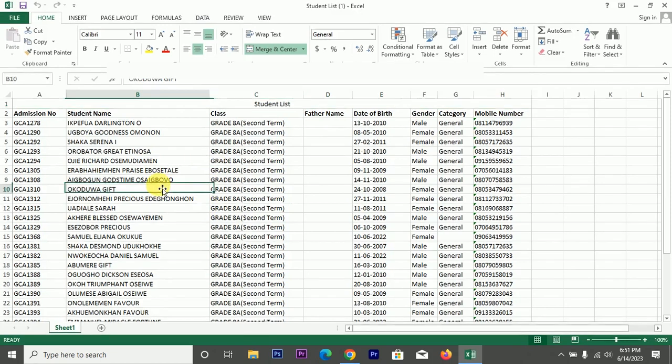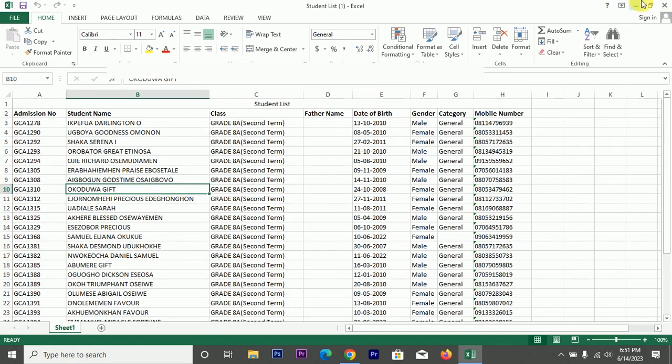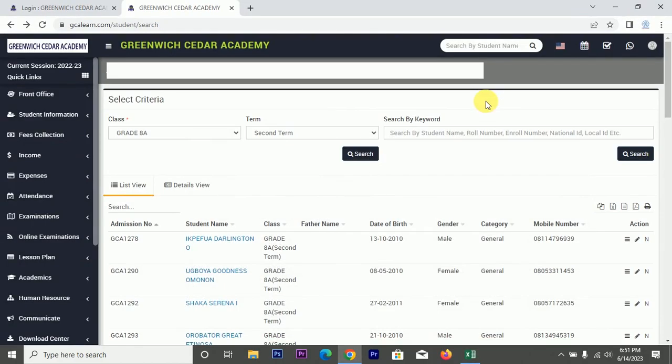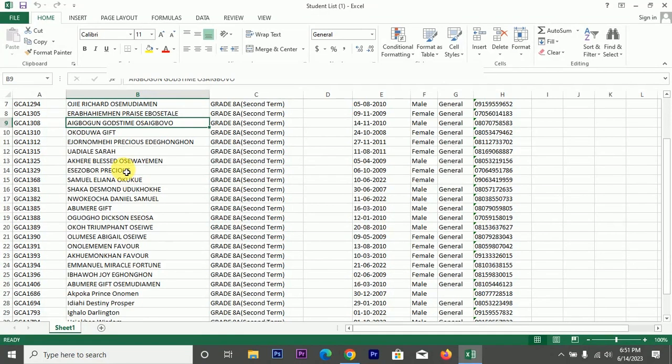So maybe you need to print out the names of your students from a particular class, so you can print directly from this web page. As you can see the print icon, you can print directly. Or if by chance you want to do your own formatting and some extra editing, then you can save it, then open it up on an Excel spreadsheet, then edit it before you print it.